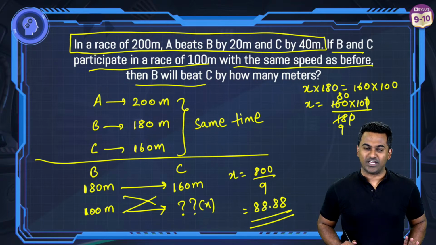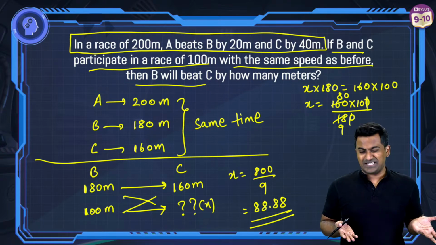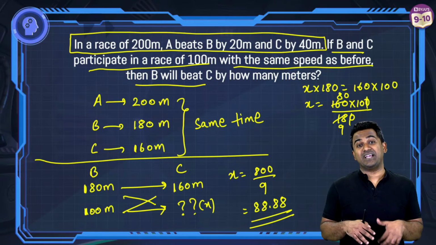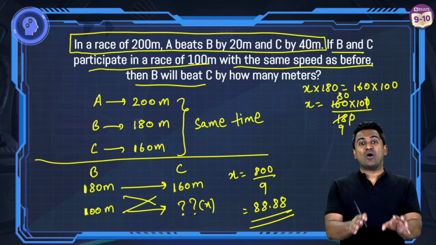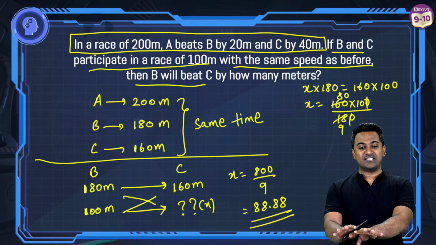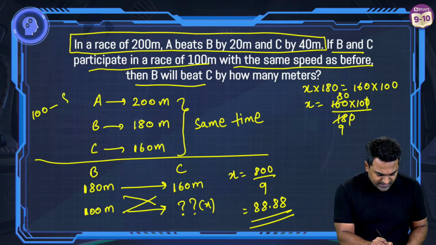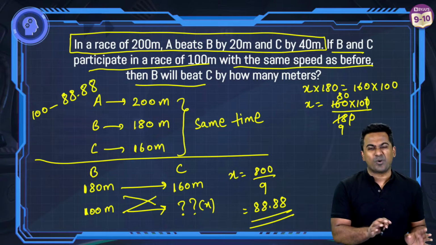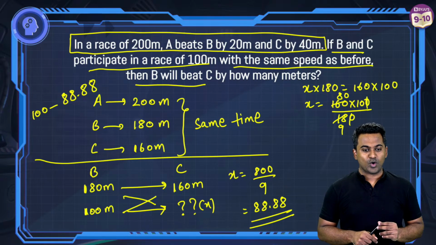Yes, this question was tricky. If you've understood it, nothing like it. Look, the concepts are fairly simple, right? We're operating on the idea of direct proportion. But then problem solving is all about how you utilize the information present to get to the answer. How is it 11.11? Look, 100 minus 88.88. Approximate answer. You got that now?